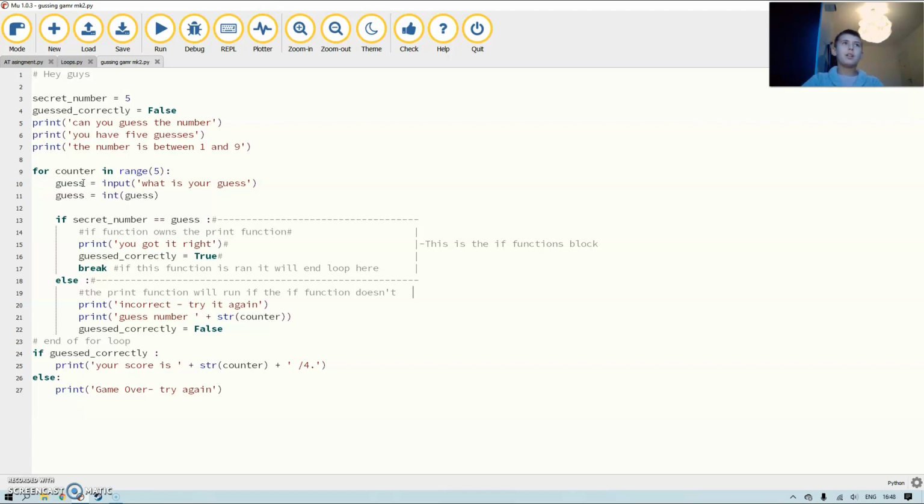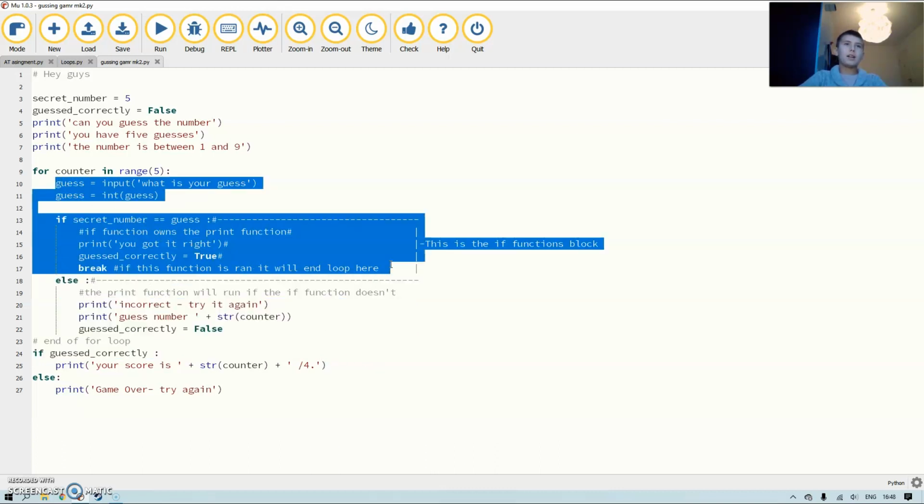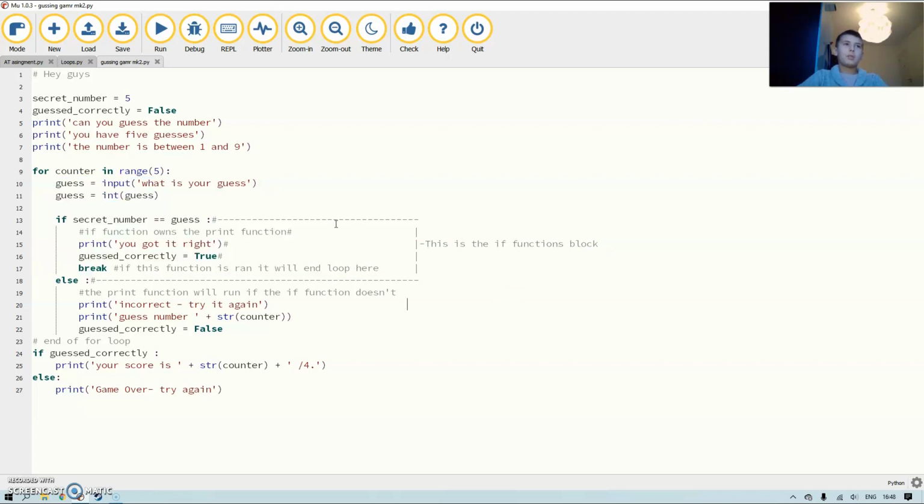So if this if function is executed, it will say you got it right, it changes the variable to true, and it stops. The for loop won't do any of these. It will just go down to here, and it'll stop. So that ends the game.